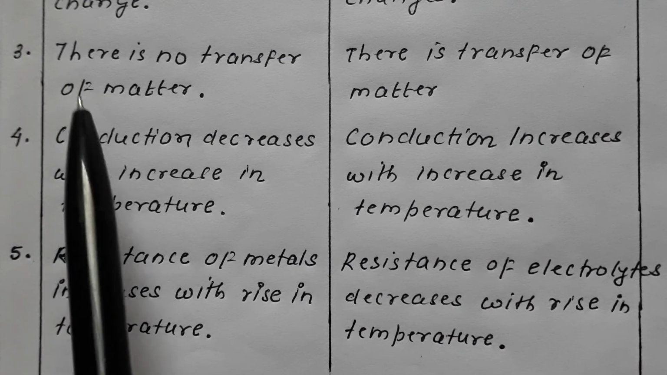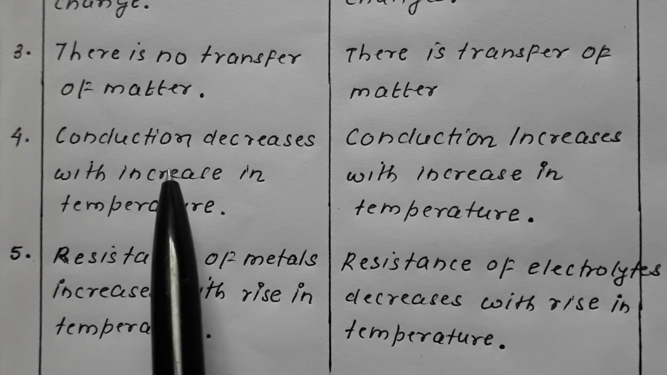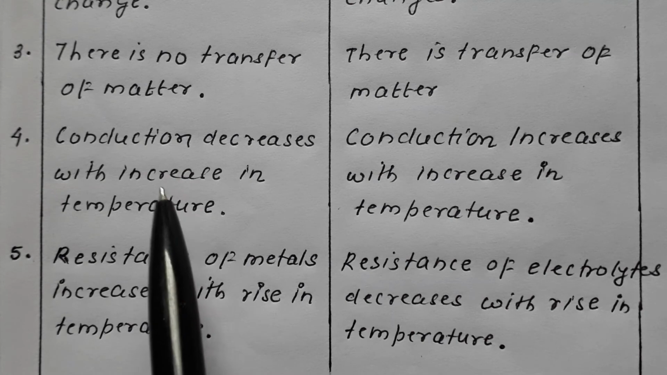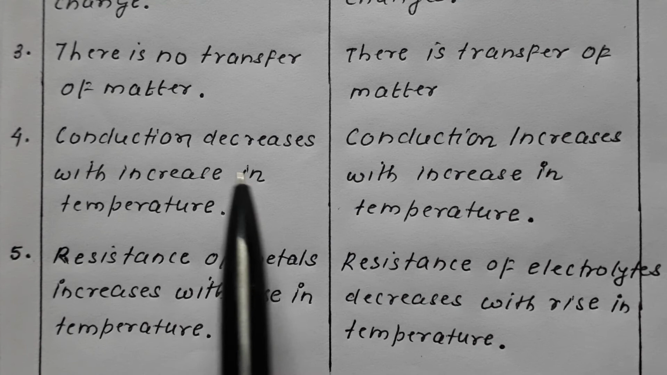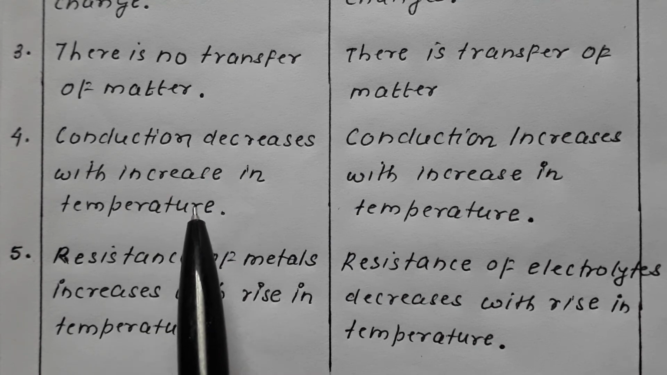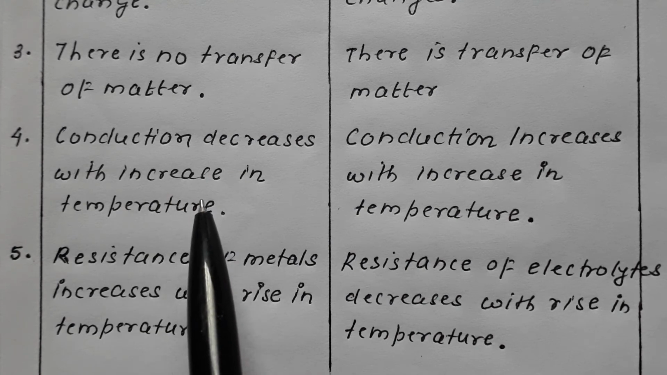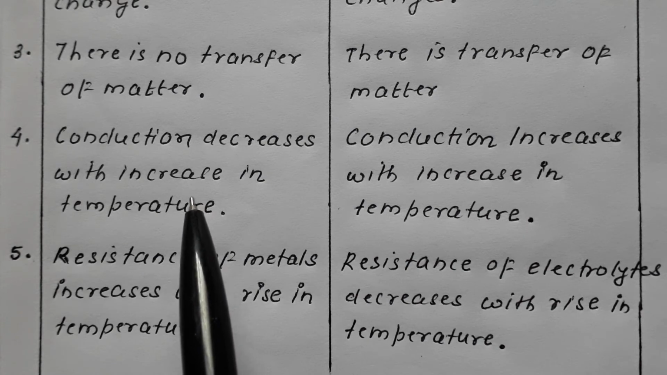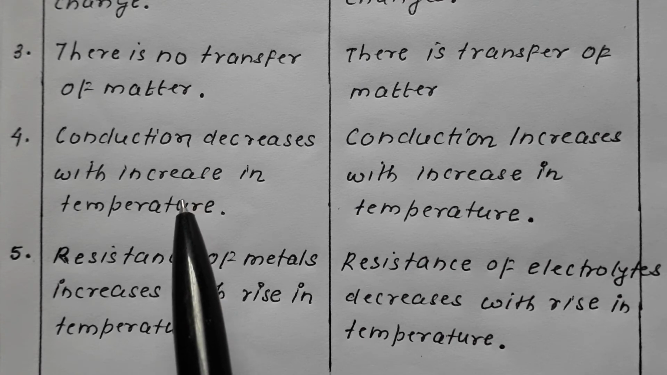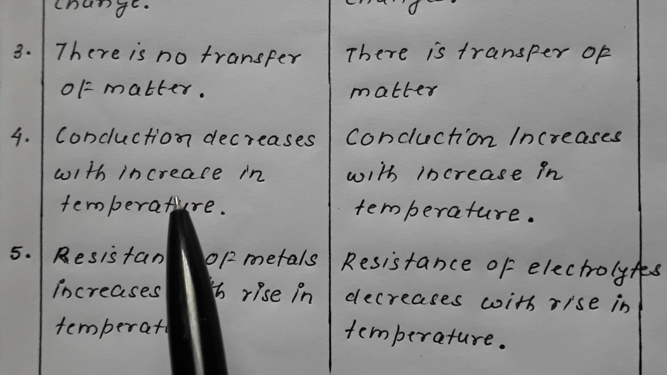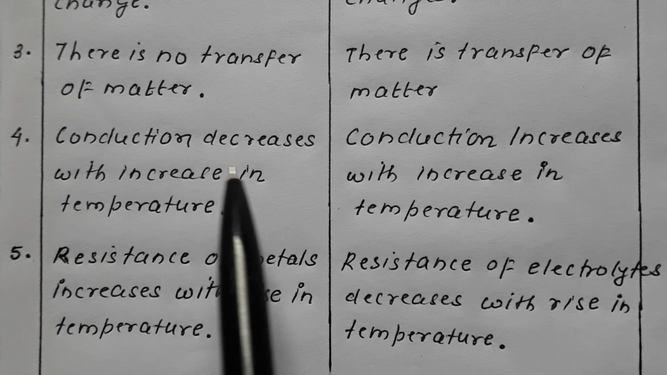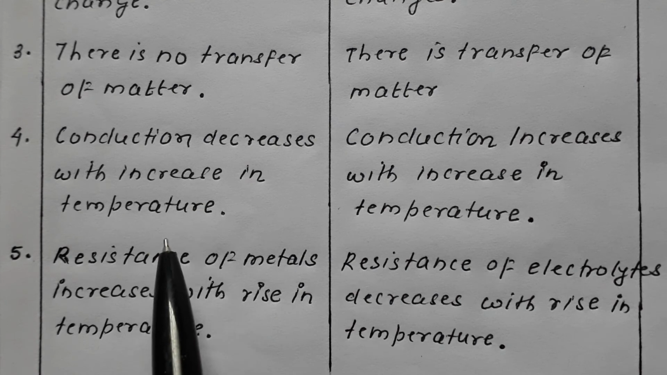Now next point, remember, in case of metallic conduction, the conduction decreases with increase in temperature. And the reason: with increase in temperature, mobility of electron increases, therefore the collision between the electrons increases, which leads to increase in the resistance, leading to decrease in their mobility. So conduction decreases with increase in temperature in case of metallic conduction.